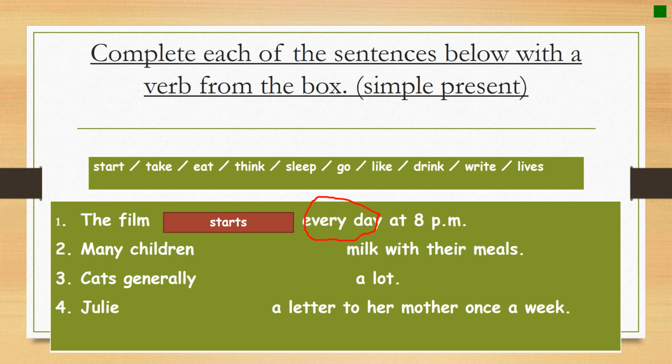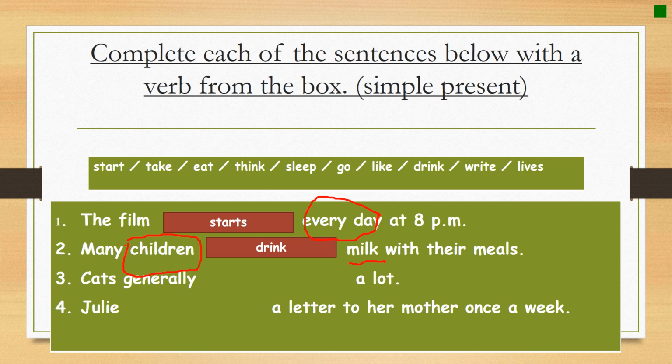If you think about this, you would notice that milk is not eaten, it is being drunk. You cannot eat milk, you drink milk. So many children drink milk. Why didn't I say drinks? I said drink because I said many children, and children is plural. Since children is plural, I cannot say drinks. There is no need to add s to the verb, so the verb stays in its root form, drink. Let's move to number 3.